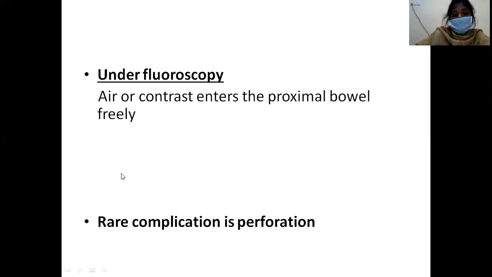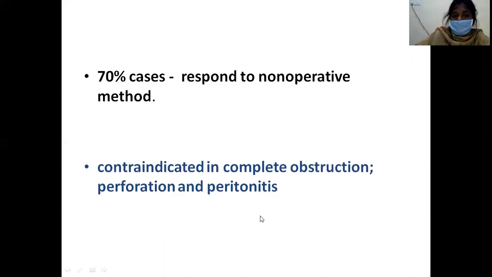Coming to the complication of this reduction technique, rarely you can see perforation. However, 70% of cases will respond to this non-operative method, that is the reduction method, with the help of hydrostatic or pneumatic enema. Selection of patients is also important. You have to select the cases which present early to you. This non-operative method is contraindicated in case of complete obstruction, perforation, and peritonitis.